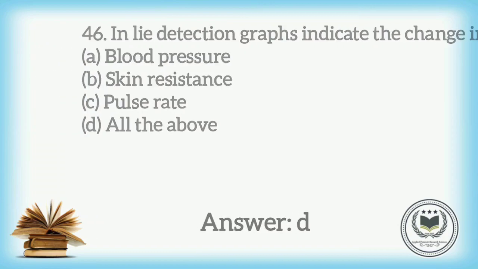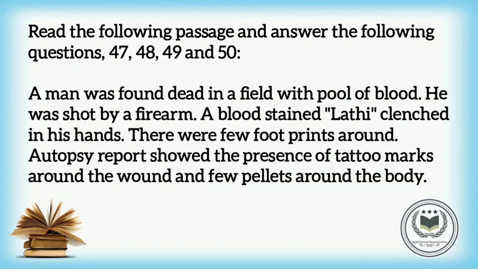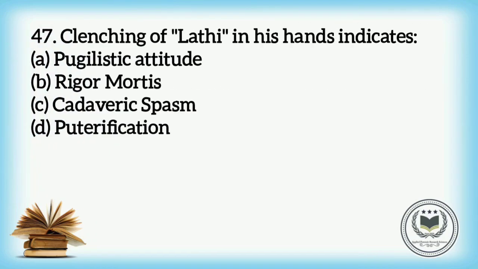All of the above. Read the following passage and answer question numbers 47, 48, 49, and 50. A man was found dead in a field with a pool of blood. He was shot by a firearm. A blood-stained Lathi was clenched in his hand. There were a few footprints around. Autopsy report showed the presence of tattoo marks around the wound and a few pellets inside the body. Question number 47. Clenching of Lathi in hand indicates: option A, Pugilistic attitude; option B, Rigor Mortis; option C, Cadaveric Spasm; and option D, Putrefaction. And the answer is option C.